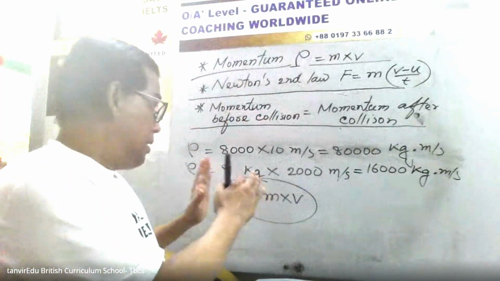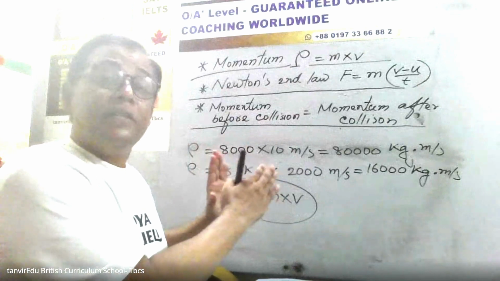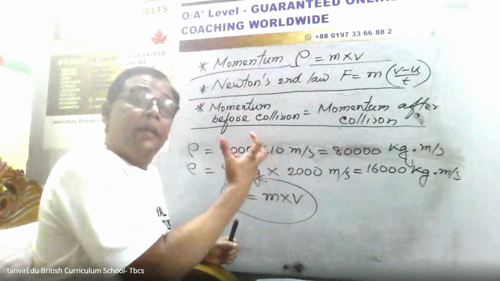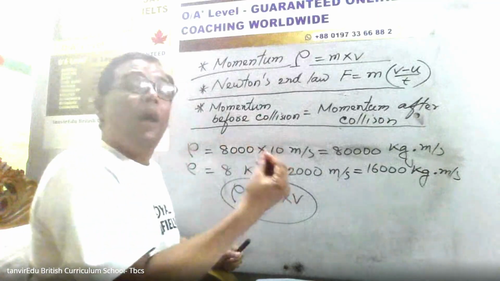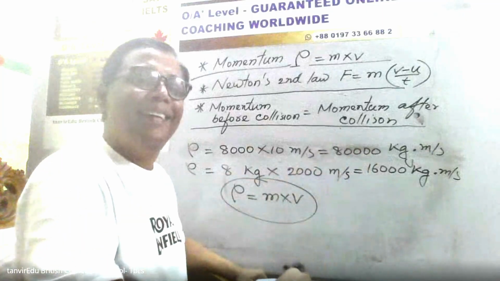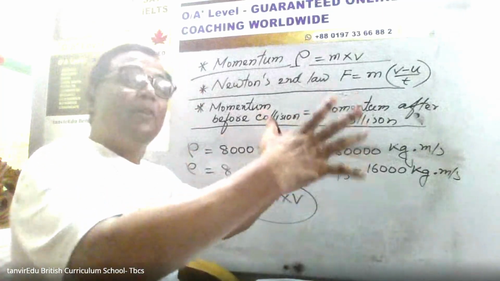Okay, the experiment is telling us that with the mass of an elephant 8,000 kg and a speed of only 10 meters per second, this elephant can damage a wall.